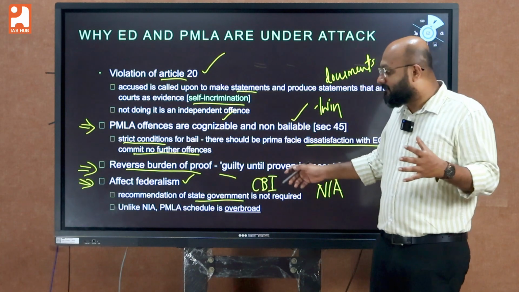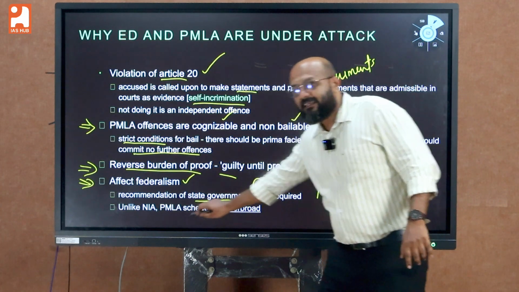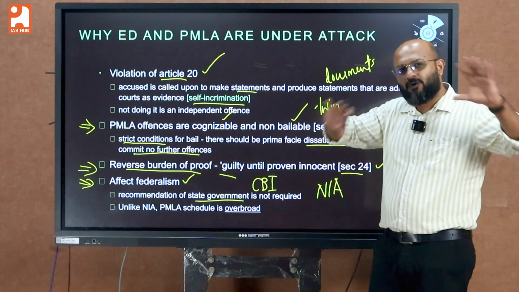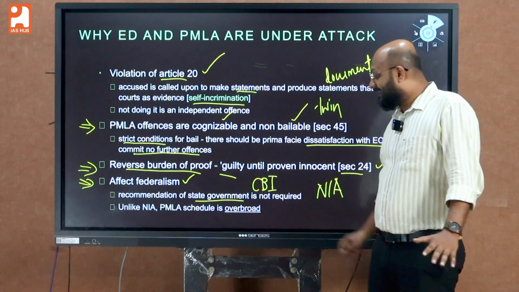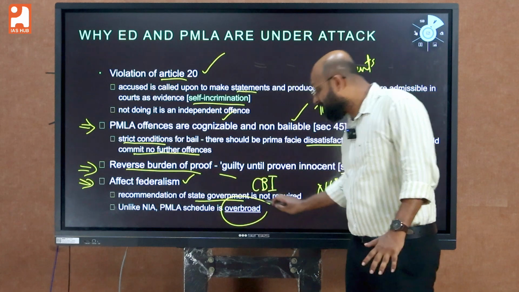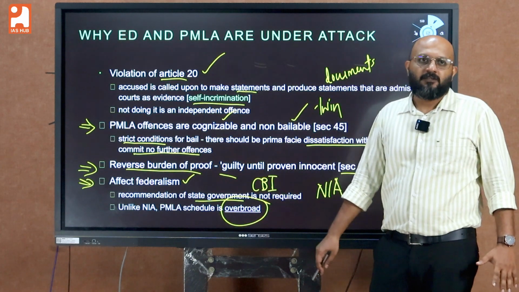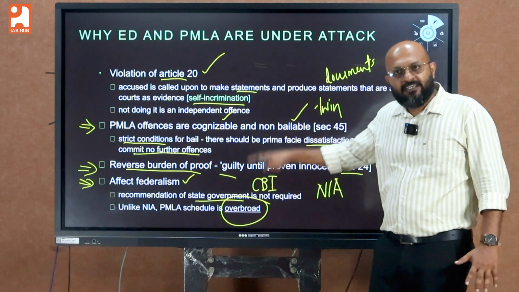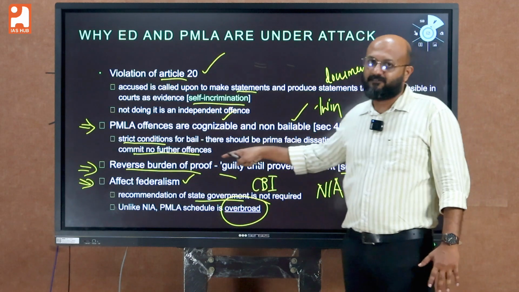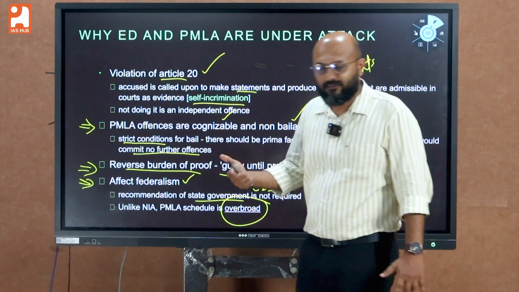Unlike NIA, the PMLA schedule contains almost 30 offences, and we can consider it overbroad. So the activities of ED are seriously affecting the federal nature of our democracy.